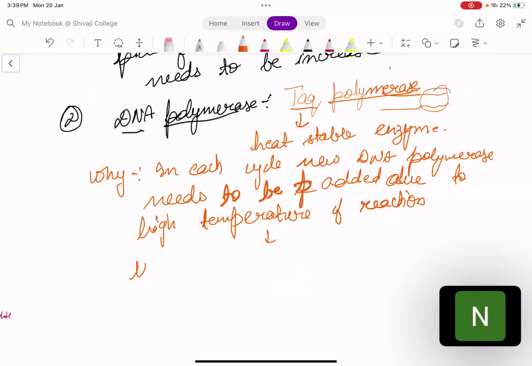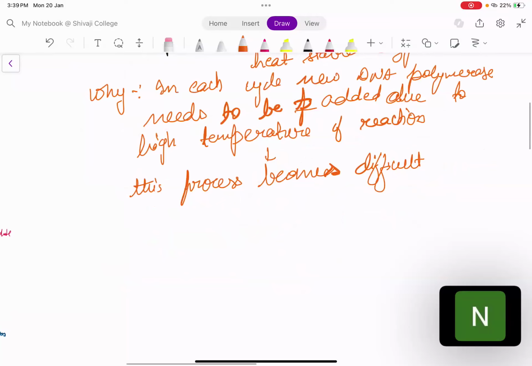So what did we do? Scientists have discovered one type of enzyme which is a heat stable enzyme. Now how will it solve the problem? Because now every time you do not need to add new DNA polymerase, because it will not get degraded in high temperature. So you don't need to add DNA polymerase in every cycle.